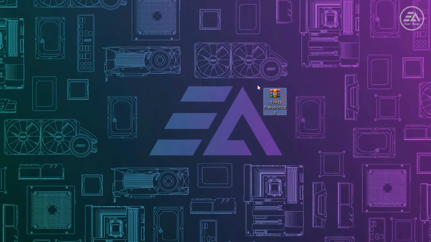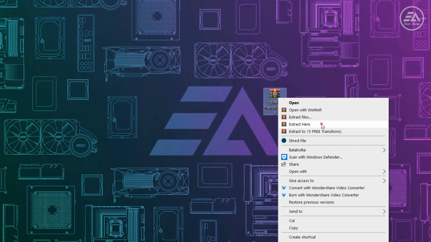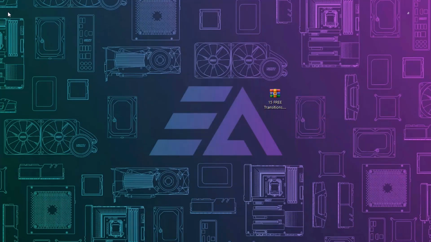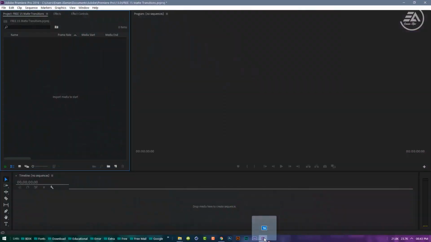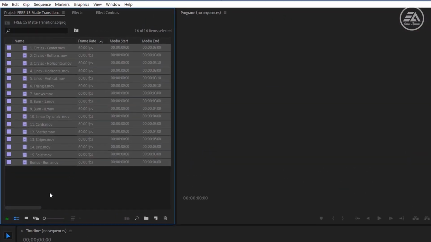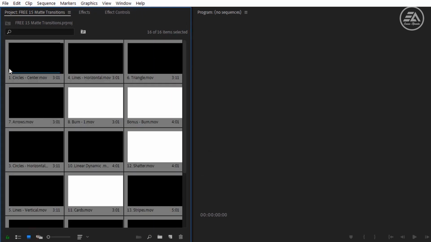First, download these transitions from the description link, then extract this pack. Open this extracted folder, now mark all of the transitions, then import into Premiere Pro. Change the icon view for previewing these transitions.